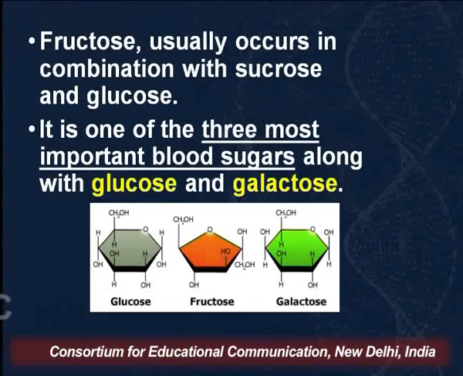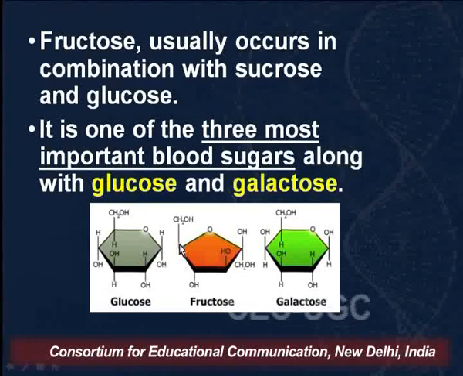What you have to remember is that fructose usually occurs in combination with sucrose and glucose. If we're talking of sucrose, we know sucrose is made up of glucose and fructose, so fructose usually occurs in combination with these two sugars. Since it is present in fruits like pears, apples and grapes, it is also known as fruit sugar, and it is one of the 3 most important blood sugars along with glucose and galactose.